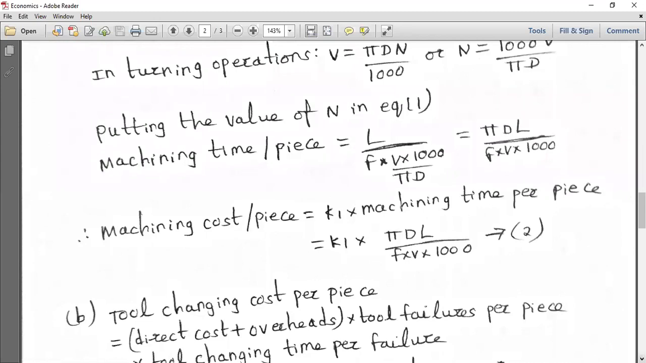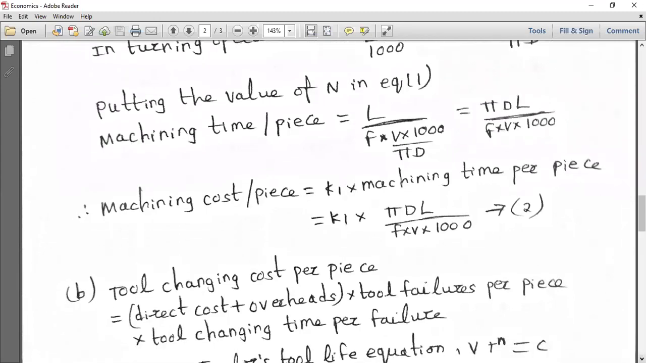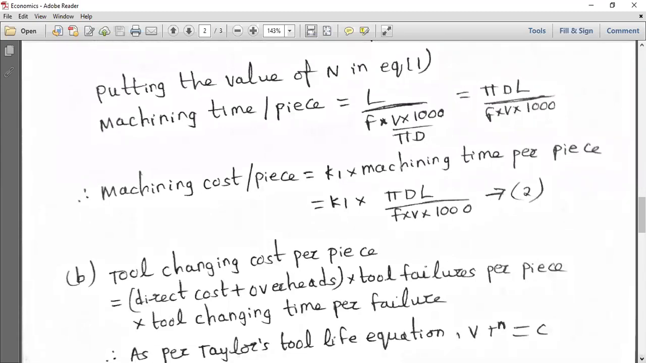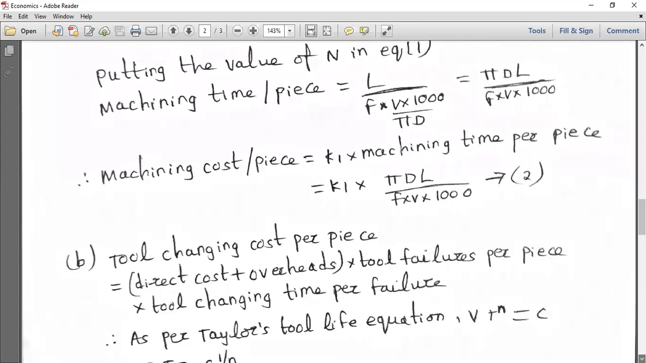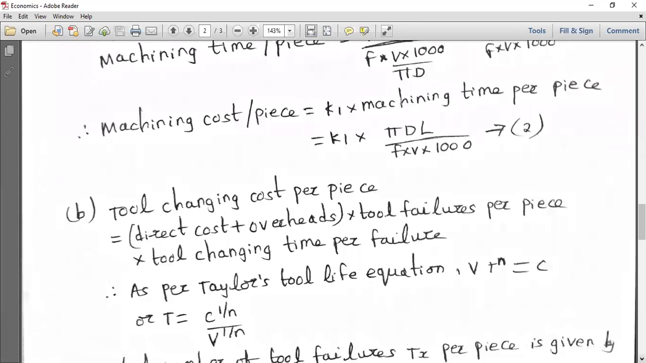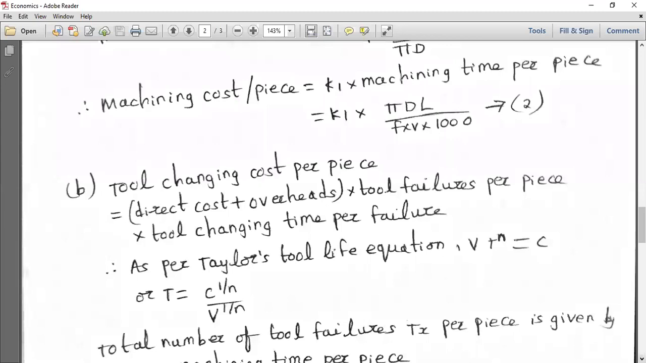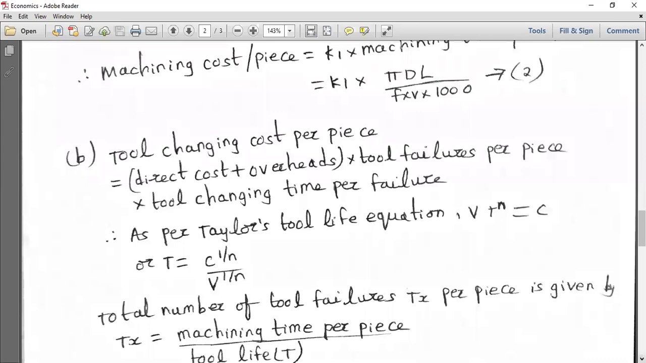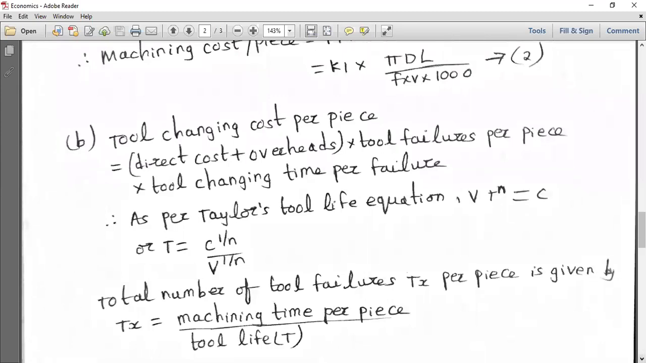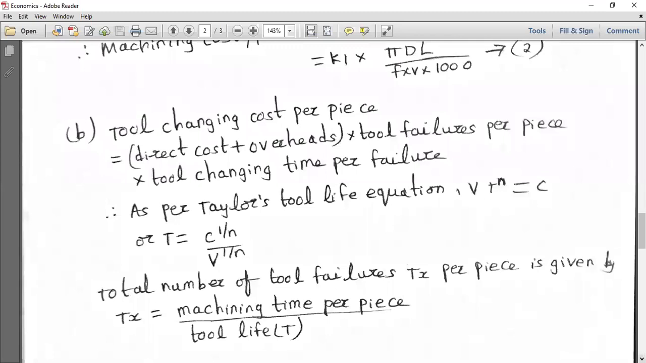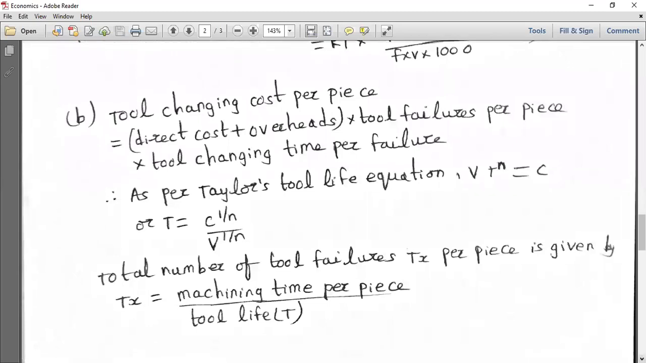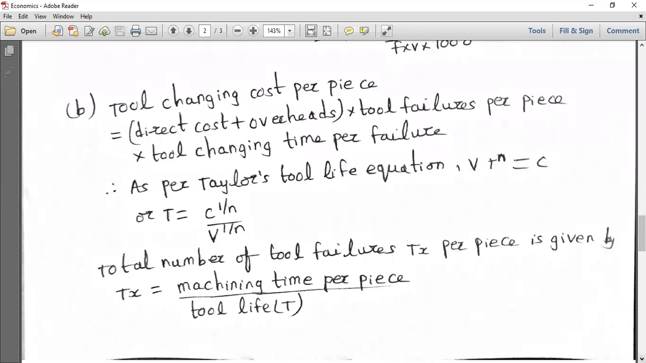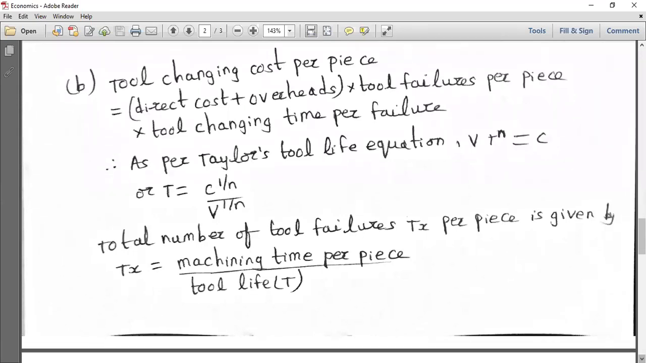Tool changing cost per piece is direct cost plus overheads into tool failures per piece. Tool failures is given by, already I told you, Tx. Tool changing time per failure is given by Tc. So you have to rewrite Taylor's tool life equation in order to get the term in terms of T, tool life in minutes. Total number of tool failures, already I told you, is Tx, where Ts is machining time per piece, which you already calculated in the previous case. Tool life T you have rearranged in the form of C to the power of n by V to the power of 1 by n. So you have to be crystal clear.